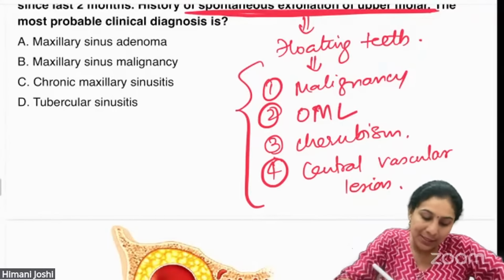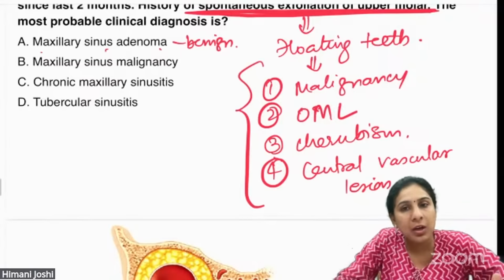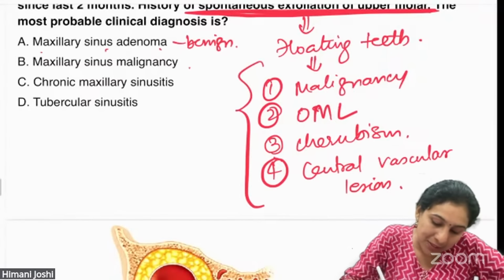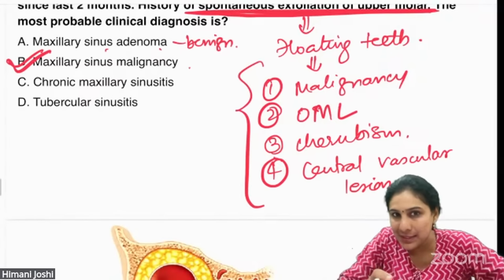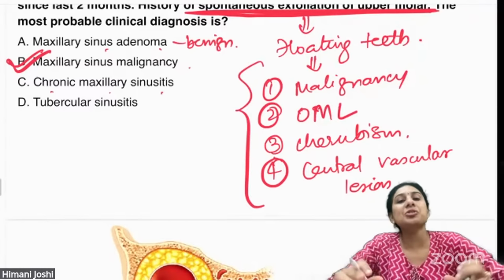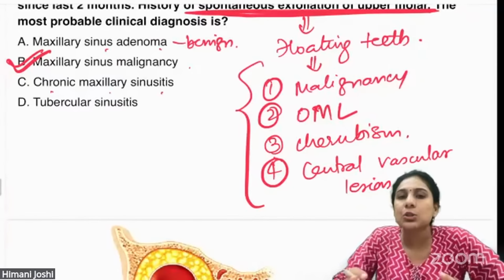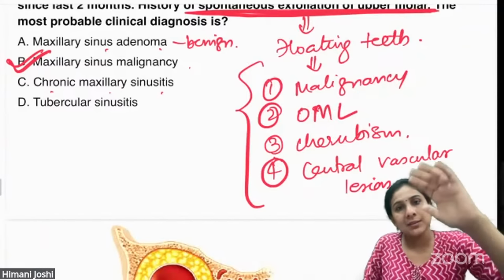And in this, maxillary sinus adenoma is a benign tumor. Adenoma, we know it is benign. Maxillary sinus malignancy, yes, that is a malignancy. Chronic maxillary sinusitis means there is inflammation in the lining of the maxillary sinus. So that will never be so severe that it causes so much resorption that the teeth will fall down.